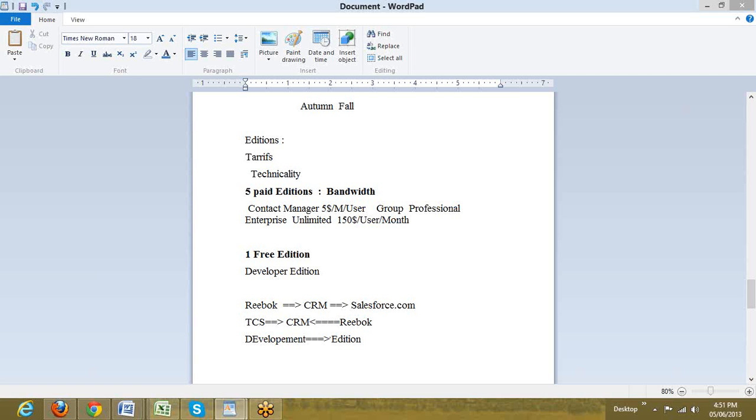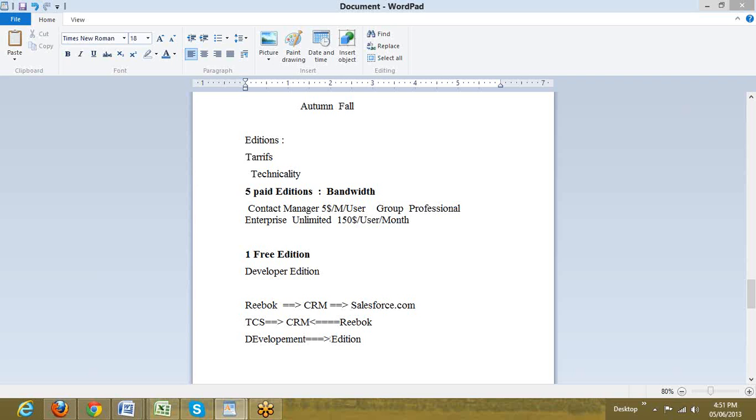So this is how the funda works. Out of the 5 paid editions, TCS would recommend Reebok which would be the most suitable. Salesforce also supports or helps their clients to choose the better edition so that they do not waste the resources, and they fix up a proper rate, and Reebok pays that rate to Salesforce.